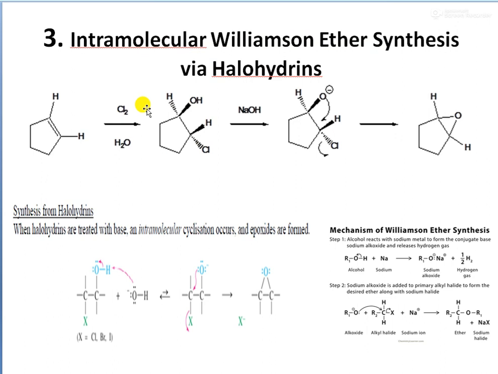First we make a halohydrin and then we treat with a base. It undergoes an intramolecular attack and forms an epoxide. So this is synthesis from halohydrins. When halohydrins are treated with base, an intramolecular cyclization occurs and epoxides are formed.